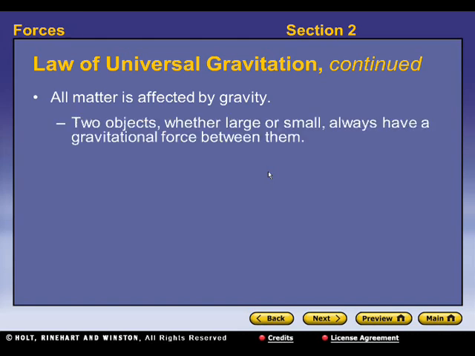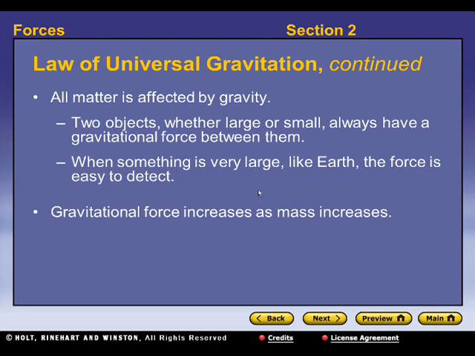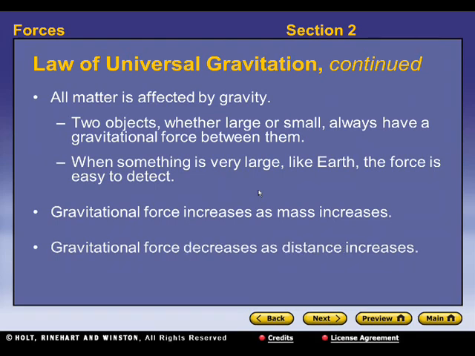All matter is affected by gravity. Two objects, whether large or small, always have a gravitational force between them. So like you and the Earth both have a gravitational force. You both have mass, it's just your mass in comparison to the Earth is very, very small. Alright, so when something is very large, like the Earth, the force is very easy to detect. So gravitational force increases as mass increases. That's why you don't see a whole bunch of people out bumping against each other or attracting each other toward them gravitationally, because their mass is relatively small, where the mass of the Earth is relatively large.